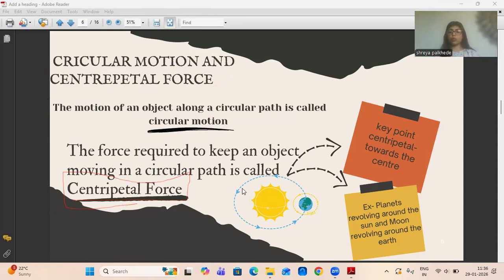What does the centripetal force do? This is the force which is required whenever something is moving in a circular path. This force keeps the object attracted toward itself.